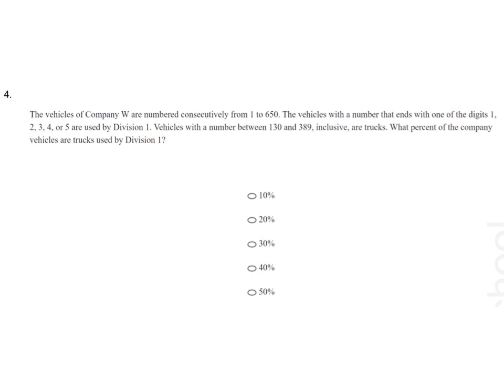Vehicles with the number between 130 and 389 inclusive are trucks. What percent of the company vehicles are trucks used by Division 1? So we need to find out the number of trucks and the number of trucks used in Division 1 and then take the ratio.